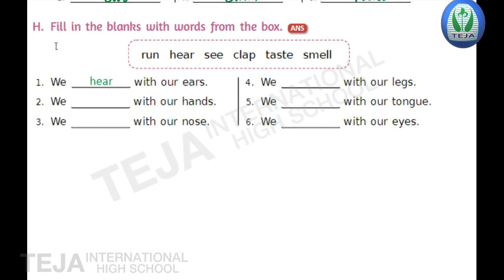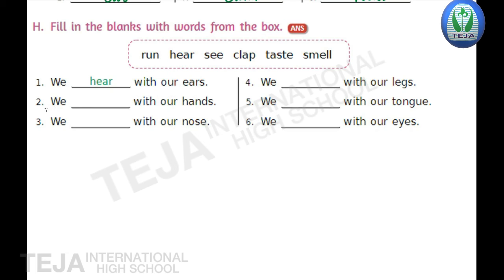Now next bit H. Fill in the blanks with words from the box. So here in the box the options are given and here the fill in the blanks are given. Choose the correct word from the box and write here in the blank. The first one is done for us, children. First question is we dash with our ears. So what we'll do with our ears? We hear with our ears.